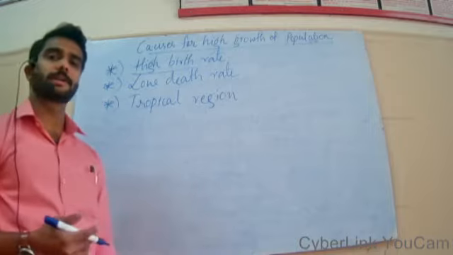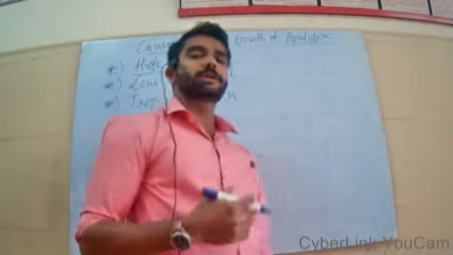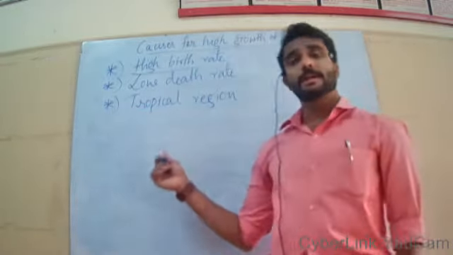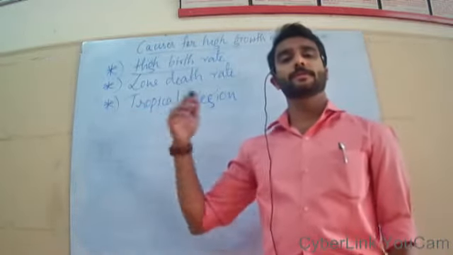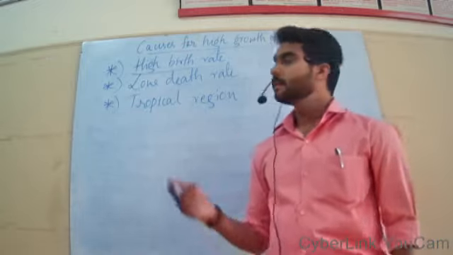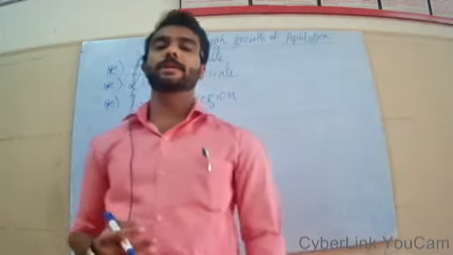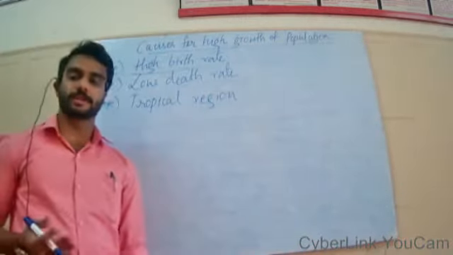So we can understand that people of our country reach the age of maturity at a very early stage, and that is why they are capable of reproducing more than other countries. So natural reasons are one of the reasons why India's population is growing at a faster rate.